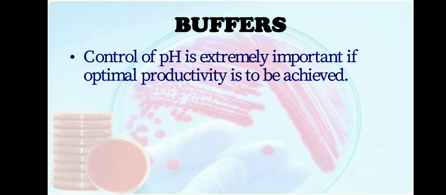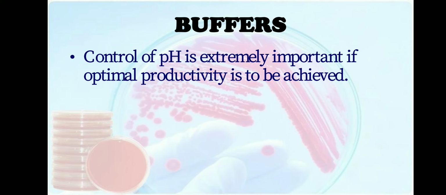But when it goes for the fermentation process, because of the acid production or the alkali production by the microorganism, the pH of the media will change. So to adjust the pH of the media, we should use buffer. Buffers are agents which will maintain the pH of any media. Various buffers are being used, like calcium carbonate buffer.